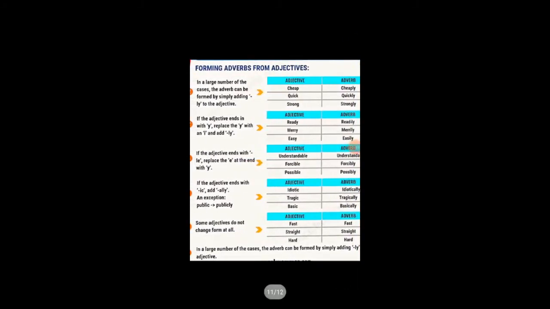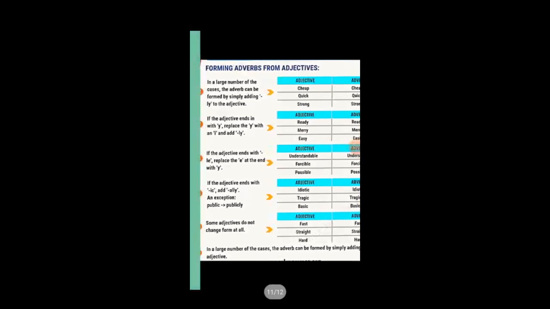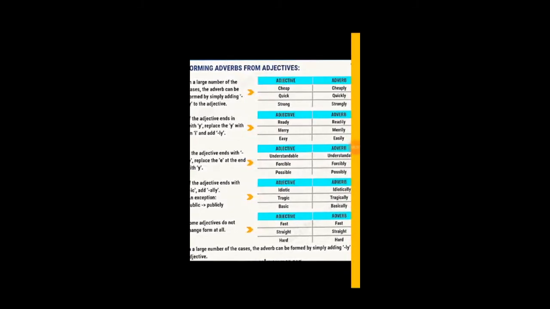Then the next rule: if the adjective ends with ic, we add a double ly, that is, ally. An example is public becomes publicly, which is an exception because you haven't added the double l. But in most cases you add it: idiotic becomes idiotically, tragic becomes tragically, and basic becomes basically. So you are adding ally in the end.